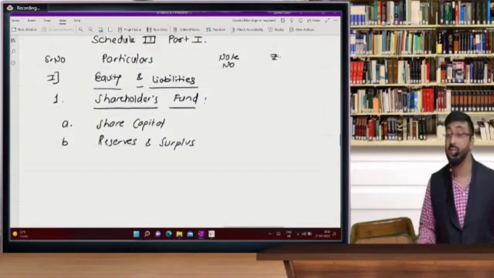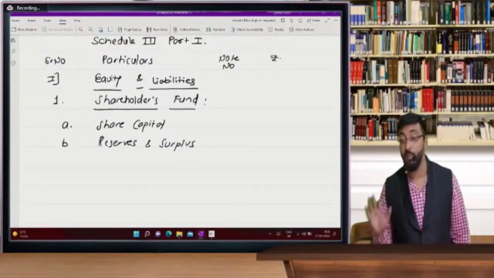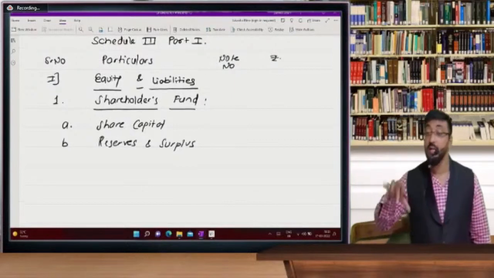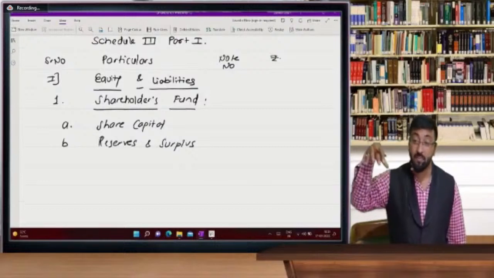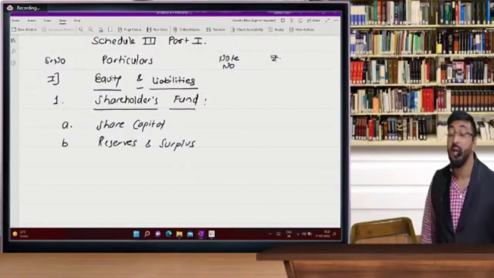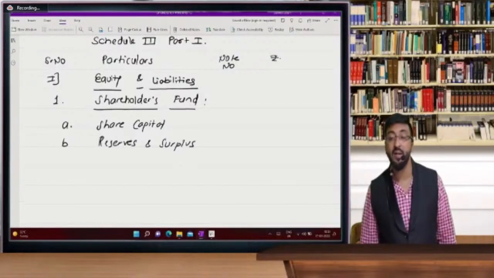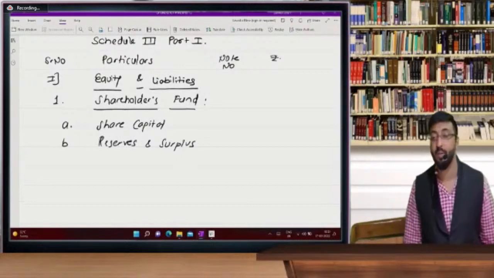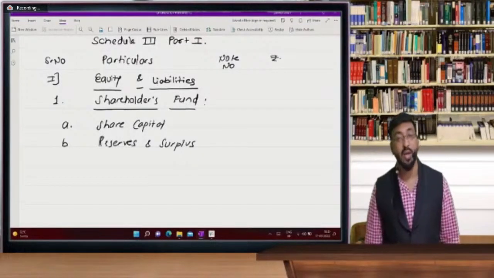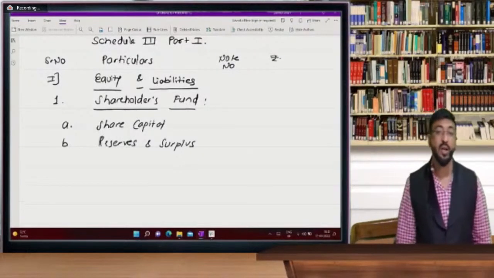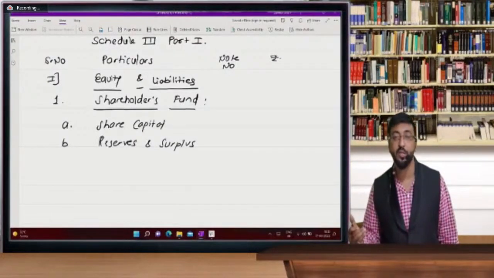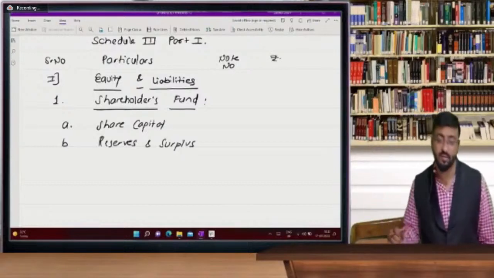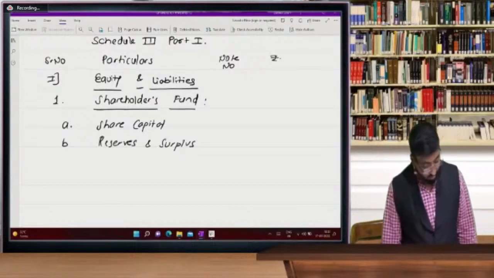And reserves and surplus, I always tell you about reserves and surplus in the last session only. Some reserves are coming through profit and loss account, and some reserves are directly written in the balance sheet. So beta, which are directly written in the balance sheet is called as security premium, or it might be you have capital redemption reserve. So these are not appropriation of profit. So capital redemption reserve, yes, this is again the appropriation of profit, but we directly write it in the reserves and surplus. Okay.